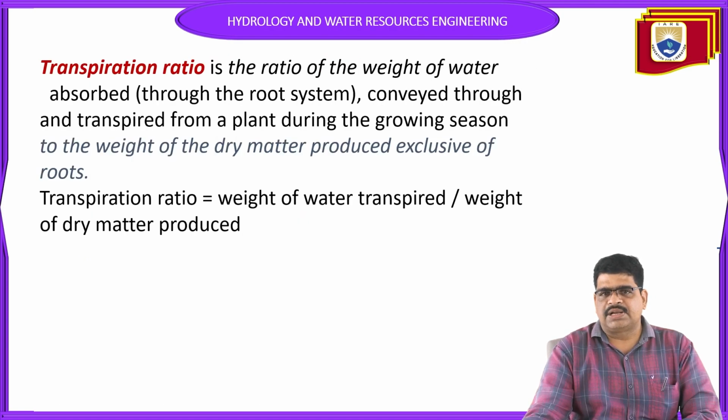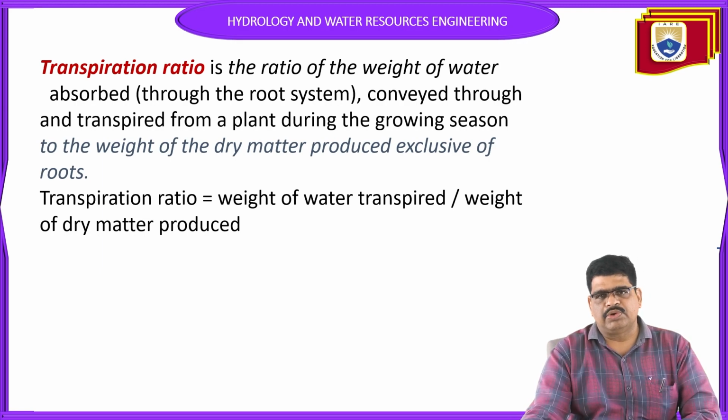So what is meant by transpiration ratio? The transpiration ratio is the ratio of the weight of water absorbed and transpired from the plant during the growing season, that is, the entire growing season, to the weight of dry matter produced, exclusive of the roots.